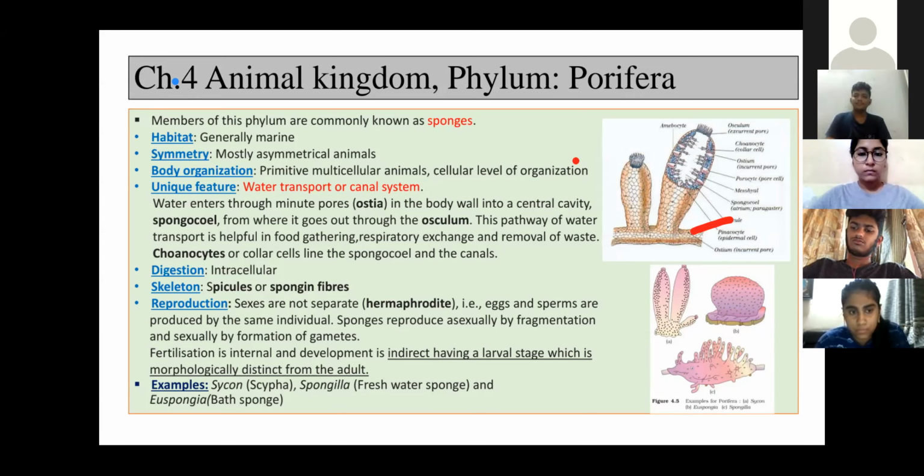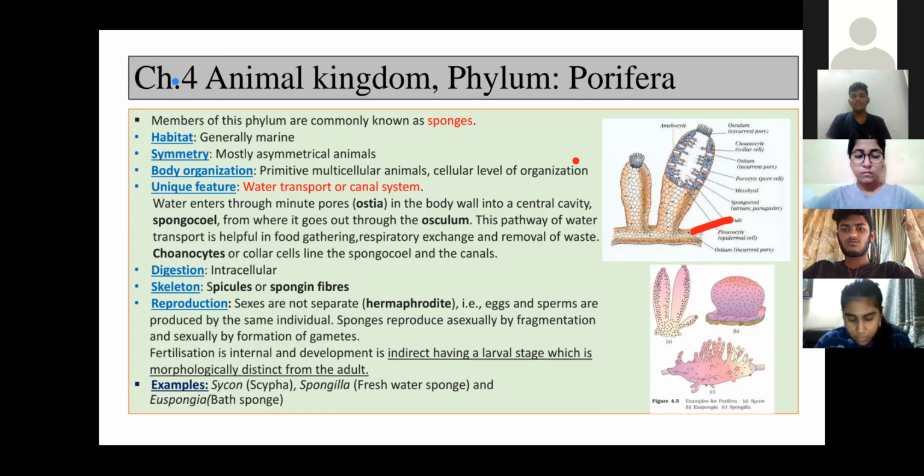Second, it helps in gaseous exchange. In water, dissolved O2 is present. This O2 also enters into the sponge's body with the help of the ostia. And when water comes outside through the osculum, which is a large pore, CO2, formed as a waste product during metabolic reactions inside the sponge, also comes outside. So remember, this water transport is helpful in food gathering, respiratory exchange, and removal of waste.